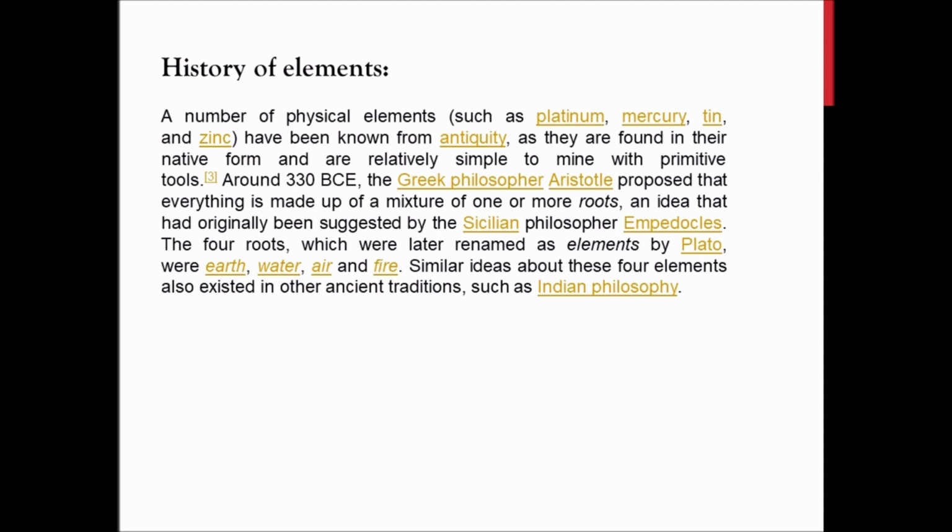Some of the oldest elements are copper, gold, platinum, mercury. As you know, we learn in history about the Stone Age and the Copper Age. It is believed that during that time copper was discovered. Humans are very much familiar with metals.